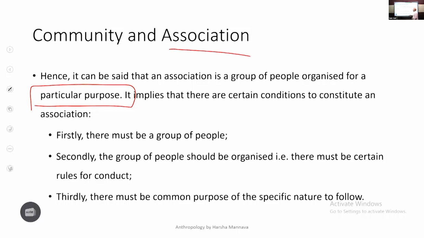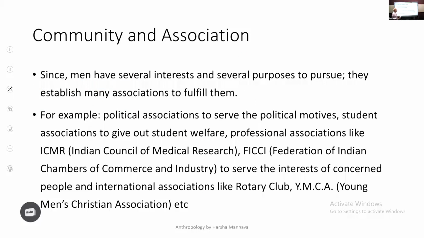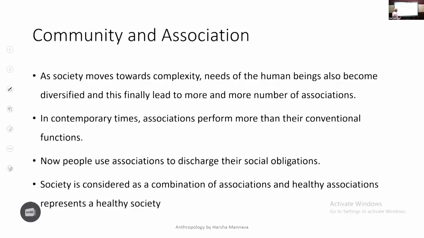And here, these are the three attributes or characteristics of association. That is, there must be a group of people and they should be organized and they should be bonded by a common purpose. You can have a lawyers association. You can have a teachers association. You can have a doctors association. These are some examples of associations. ICMR, FICCI, Rotary Club, YMCA. They are all examples of different associations in our society.